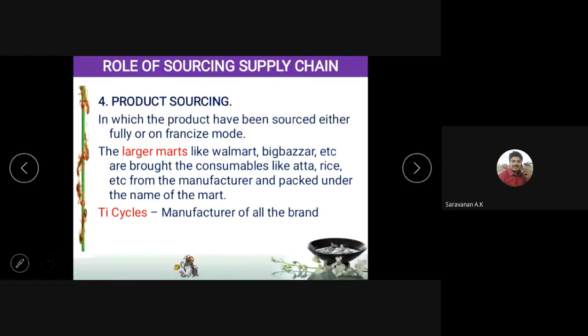Okay, if you take TI Cycles in Ambattur, they are fabricating Hero cycle, Hercules cycle, Ladybird, whatever the cycle may be, all the cycles are fabricated in the TI Cycles plant only. After manufacturing, they put the Hero logo or Hercules logo. So the product is the same, only the label changes. Hero bicycle doesn't have any plant in Chennai. Only TI Cycles fabricates at that plant and gives it to Hero. Hero will put their logo and sell it. So this is what we call product sourcing, sourcing the entire product itself.